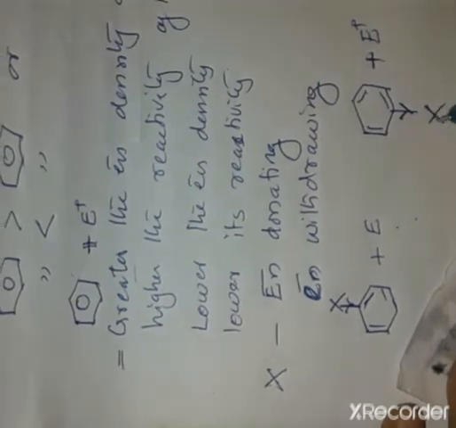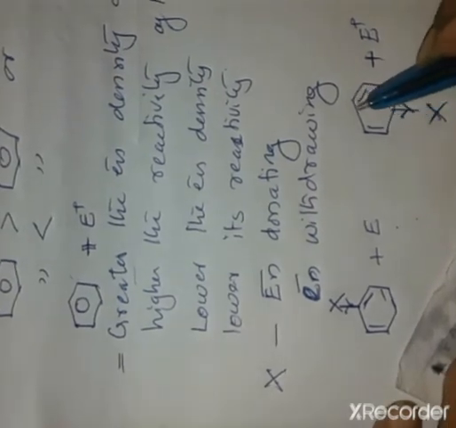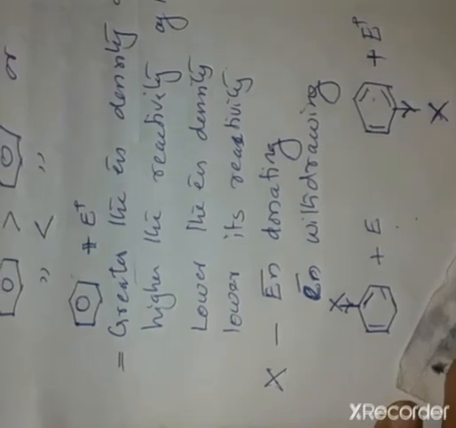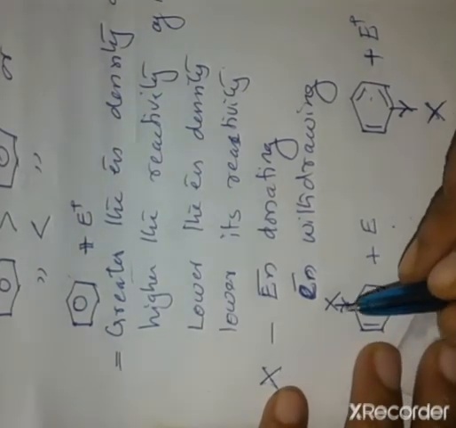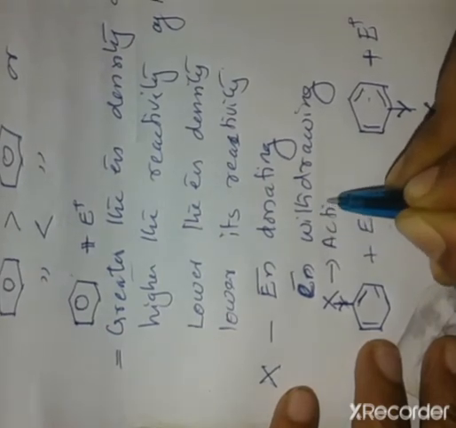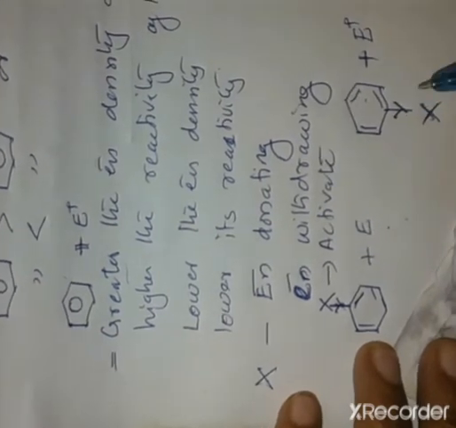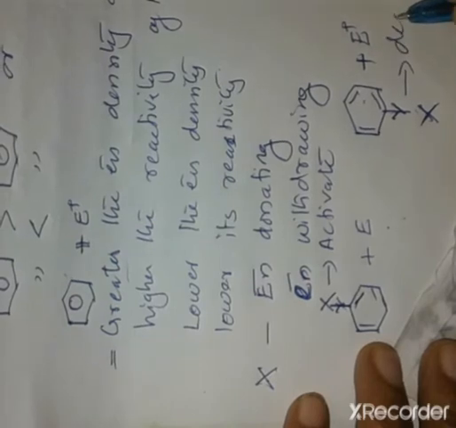So if X is an electron withdrawing group, it deactivates the benzene ring towards electrophilic substitution reaction. If X is electron donating, it activates the benzene ring; if it is an electron withdrawing group, it is deactivating.